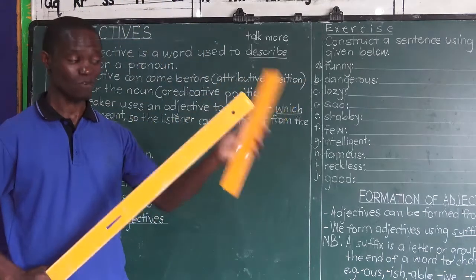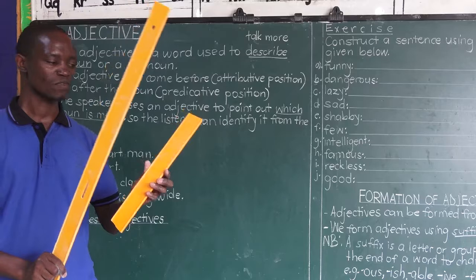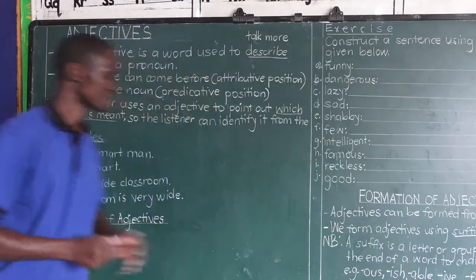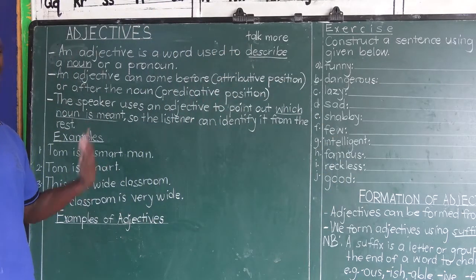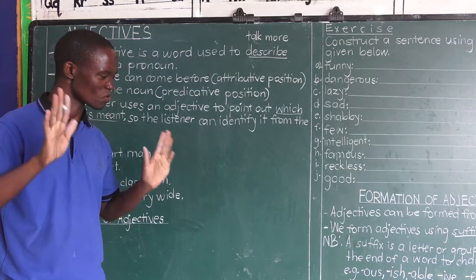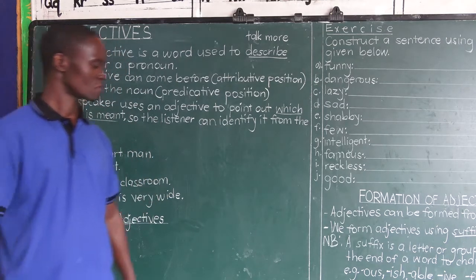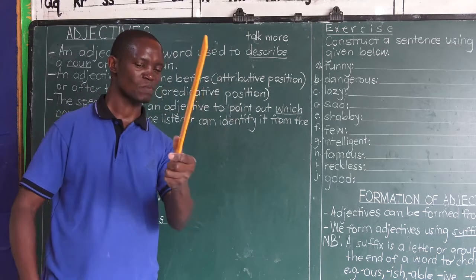Just look at it as a ruler and this as a ruler. If I say get me a ruler, I have not specified which ruler you're going to get me, but just go and get me a ruler. You'll come, pick this one and bring it to me.